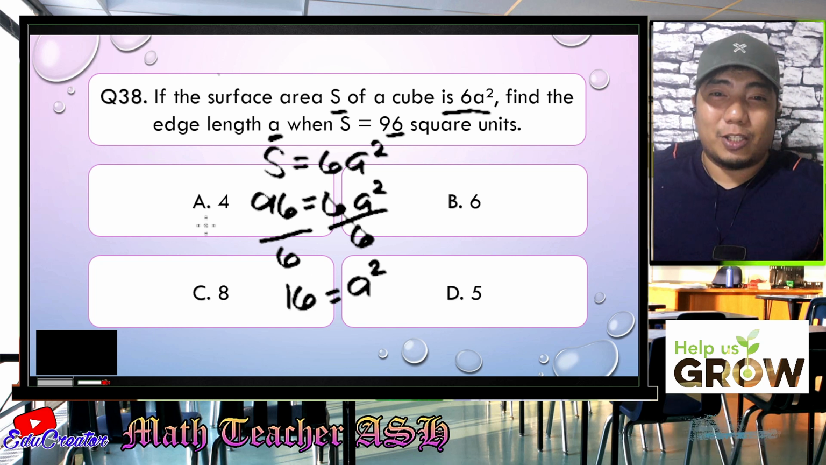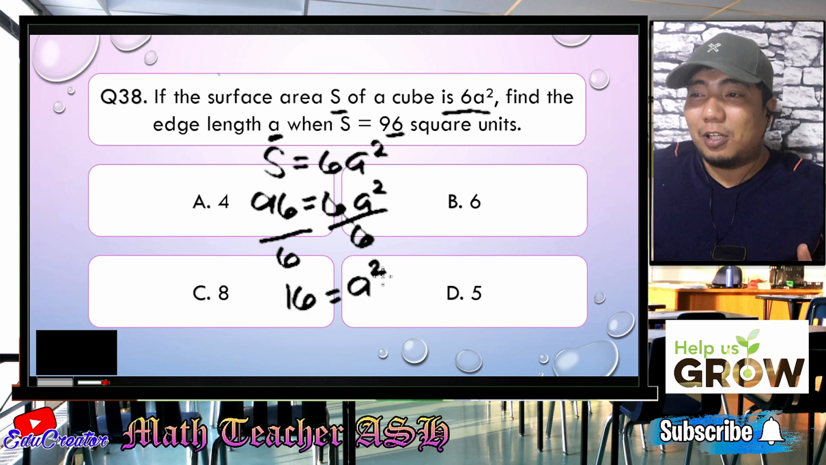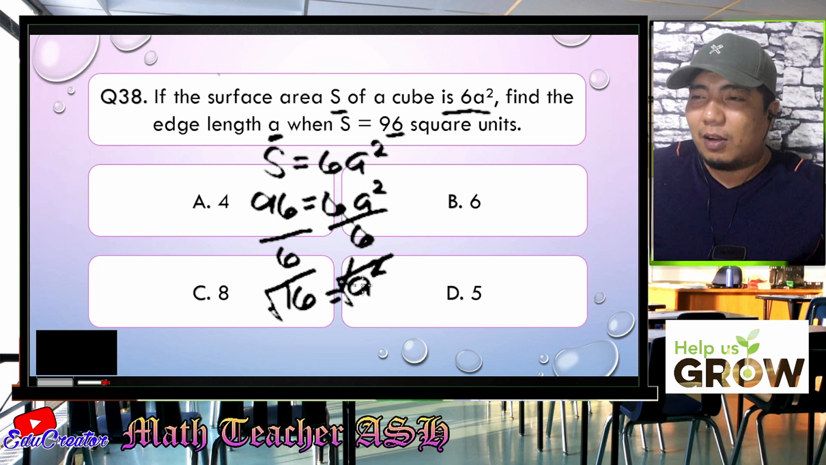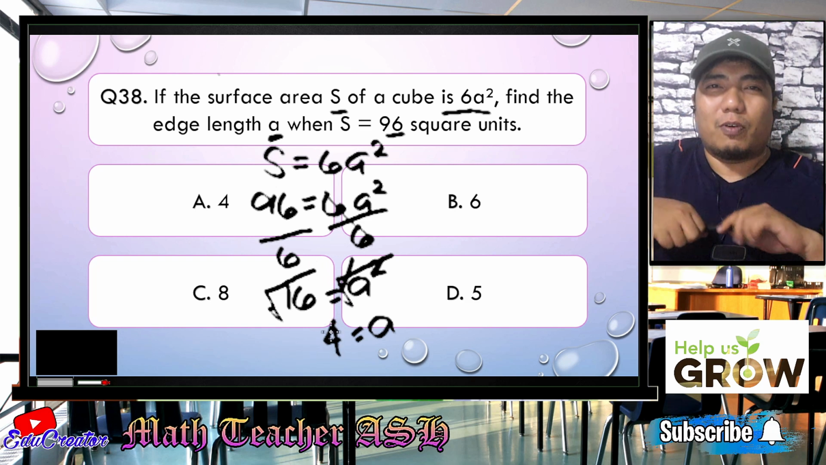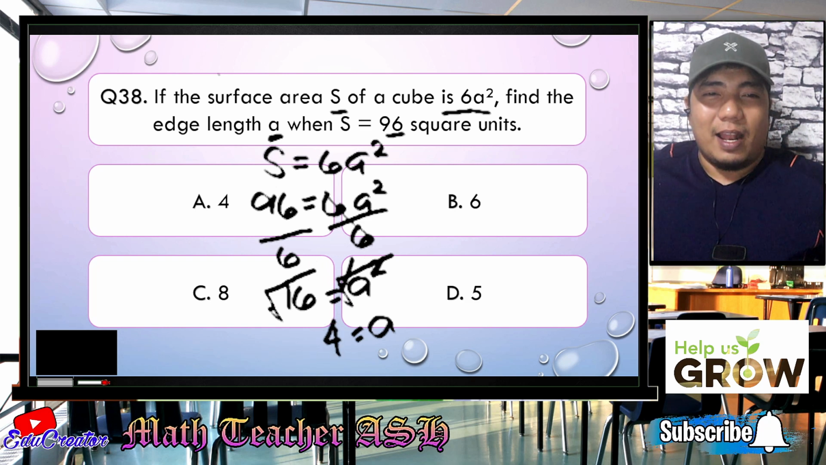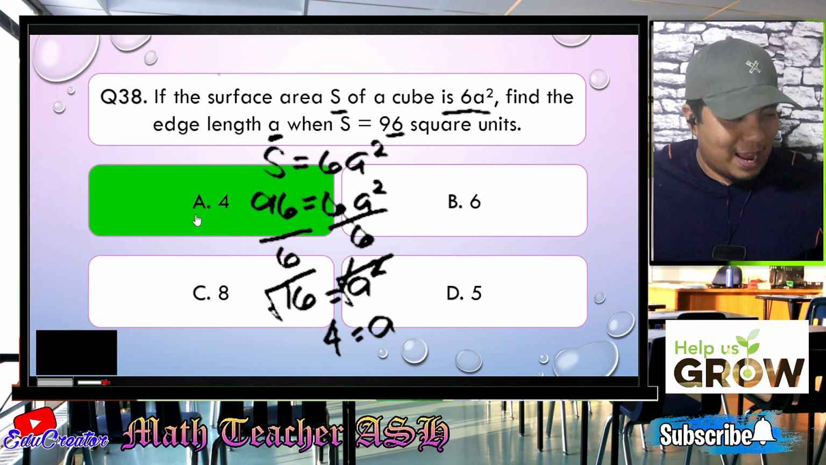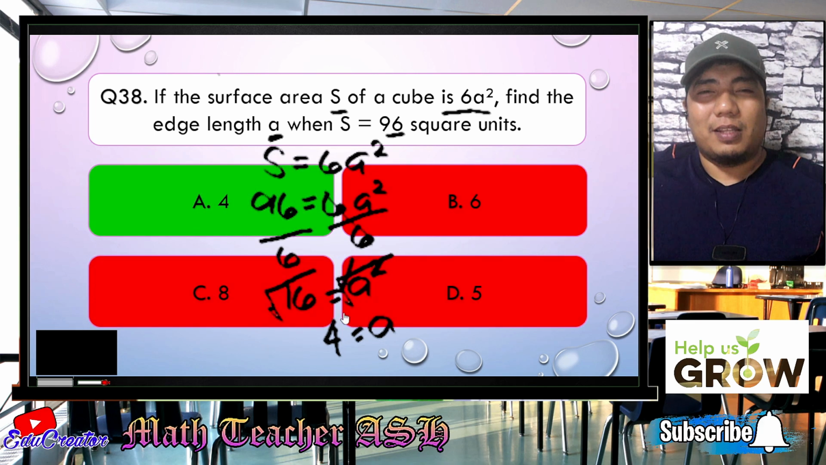Now, did we answer the problem? Not yet, my dear math learners, because we still have the squared here in our A. So we will be square rooting both sides of the equation. So this will be cancelled, all right? And A there will become the square root of 16. Is 16 a perfect square? Very good. And that is 4. So therefore, the correct answer for this problem is letter A. All right. Easy, right? Very easy, my dear math learners.